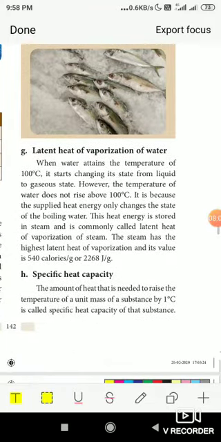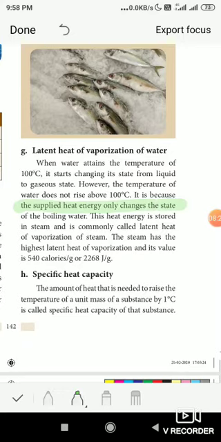Then comes the latent heat of vaporization of water. That means when the water starts boiling at 100 degrees Celsius and gets converted into steam, that is called the latent heat of vaporization of water. The definition is: the heat energy only changes the state of the boiling water, and this heat energy is stored in the steam, commonly called latent heat of vaporization. That means at 100 degrees Celsius, the water gets converted into steam, and that heat energy is the latent heat of vaporization, and its value is 540 calories per gram or 2268 joules per gram.